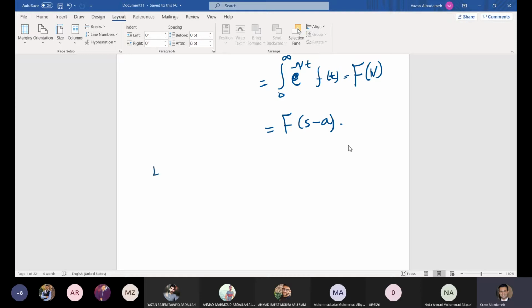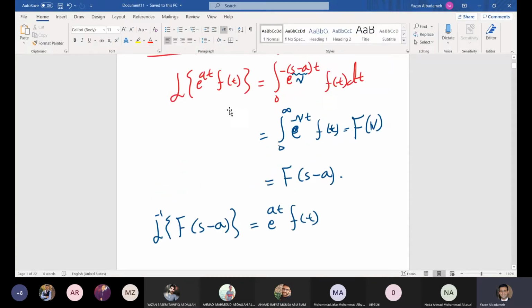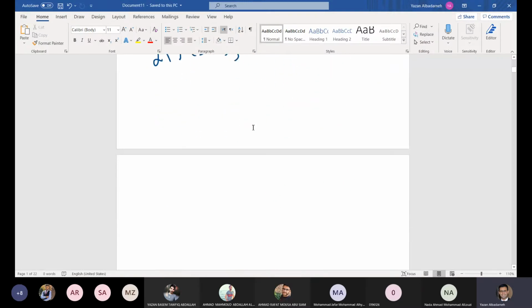Okay, so here we can consider some examples. Before the first example, let me write the following. Here we have the inverse Laplace transform of F of s minus a is equal to e to the power at multiplied by f of t. This one follows immediately from the result in here. Now here we have some examples.